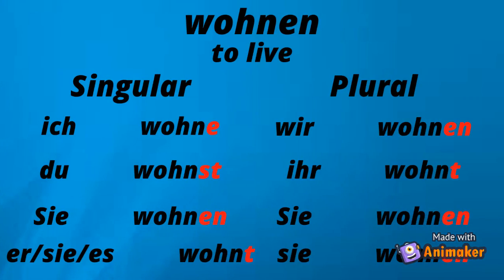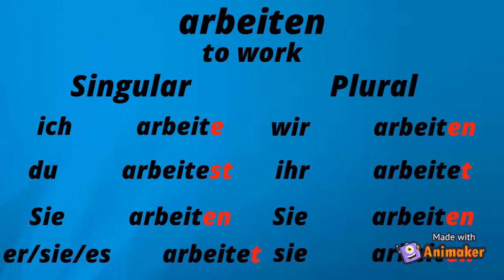Here is the next verb. Wohnen. That means to live. Ich wohne, du wohnst, Sie wohnen, sie, er, es wohnt, wir wohnen, ihr wohnt, sie wohnen.